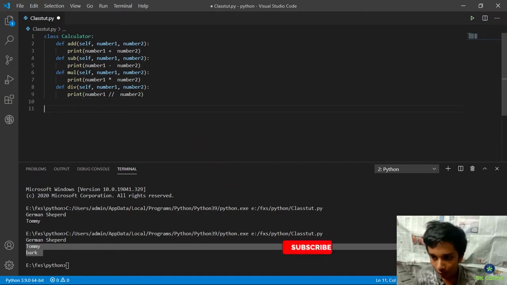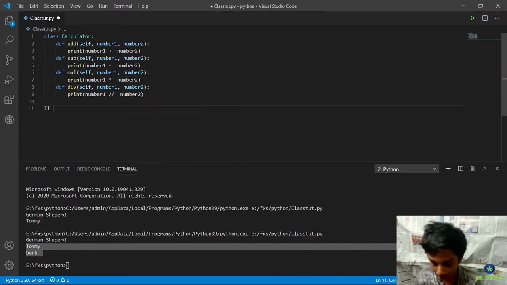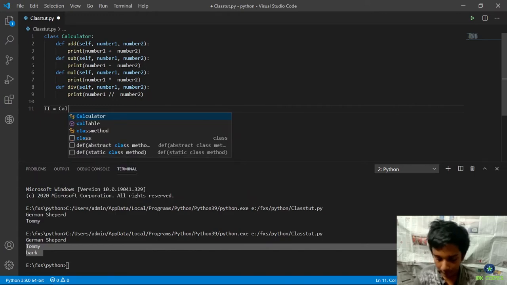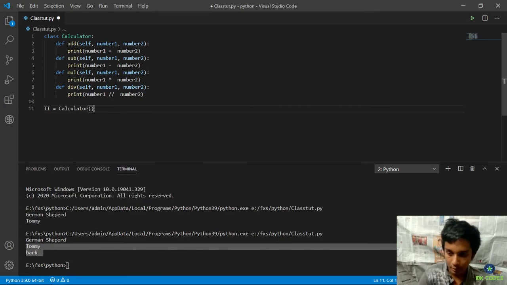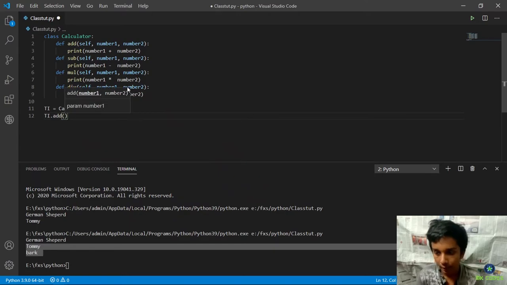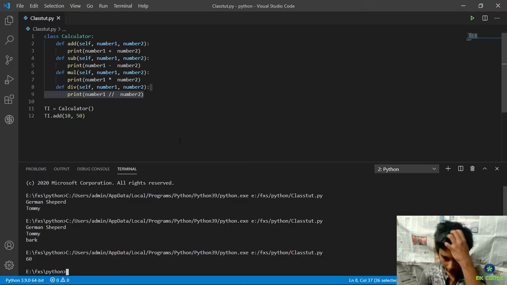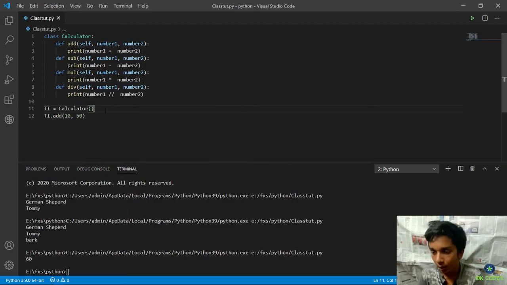Yeah, so this is a very simple class. Now if I create an object of the calculator class, let's say Texas Instrument, and it's an object of the calculator class, and if I go like ti.add and I give 2 numbers, let's say 10 and 50, it should give out 60. So let's see. Yeah, it did give out 60. And yeah, this is one class called calculator in which we made some basic operations.